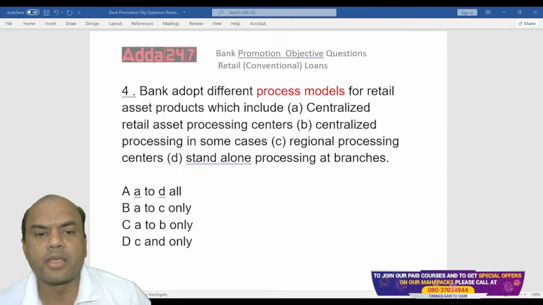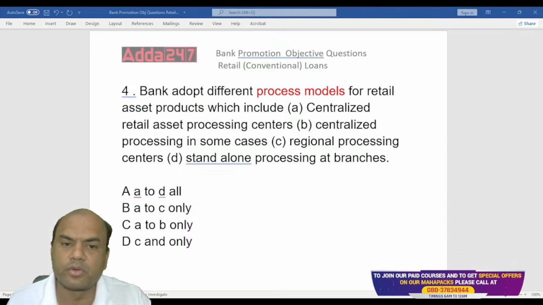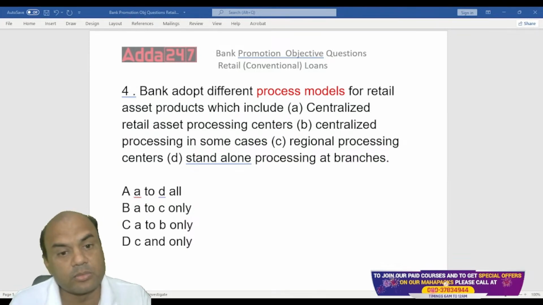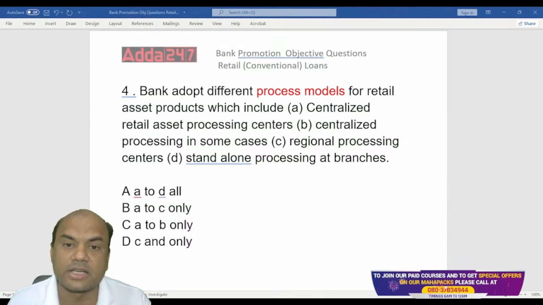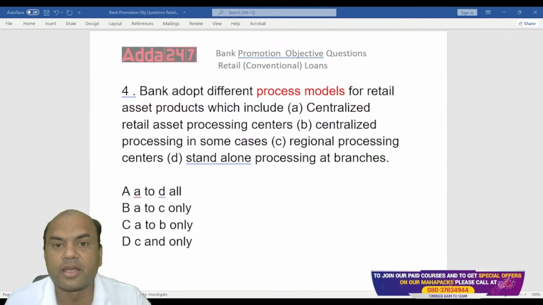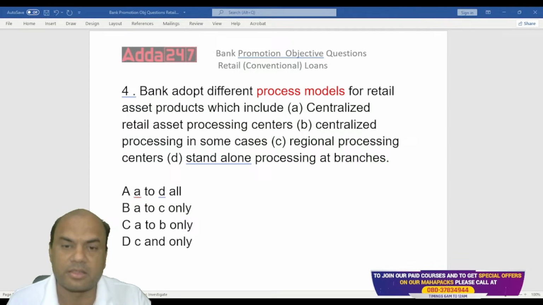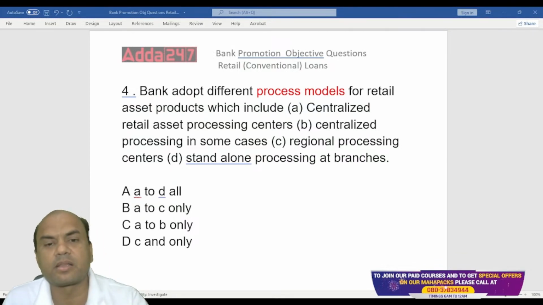Yeah, in your branch, what do you do? Do you follow this standalone processing or do you follow the central processing system? Type in the comment section. Just type standalone or central. Nowadays, all the banks are focusing on central processing units.